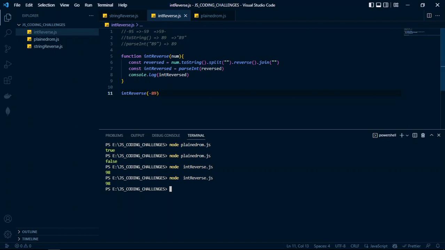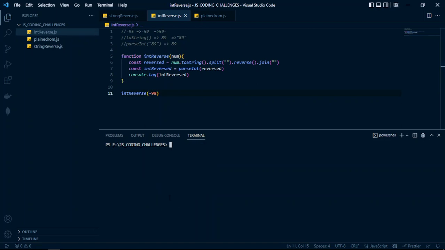You see, it's removing our negative. Instead of having negative 89, we're having just 89.